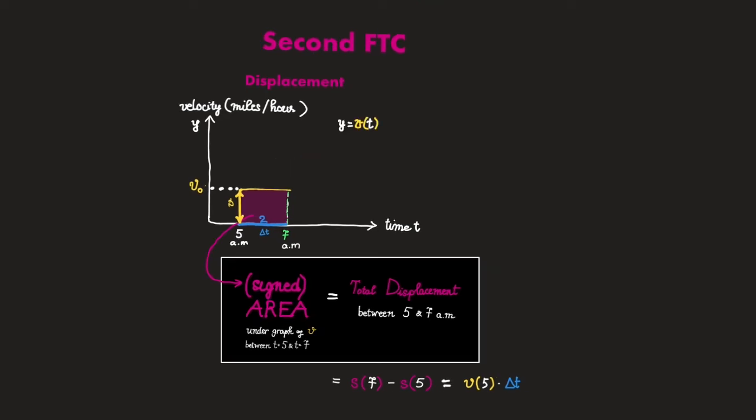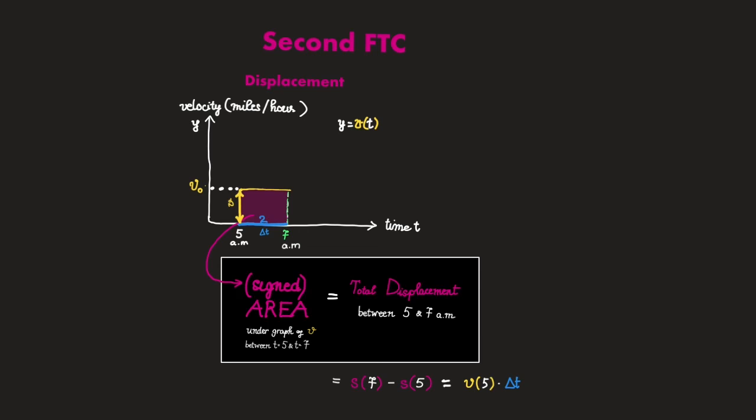That is, if you know that over some time interval delta t, your velocity was constant, then you know that your total displacement is just going to be equal to the total distance traveled, which is just velocity multiplied by duration traveled. But this is just exactly the area under the graph of the velocity function over your time interval.